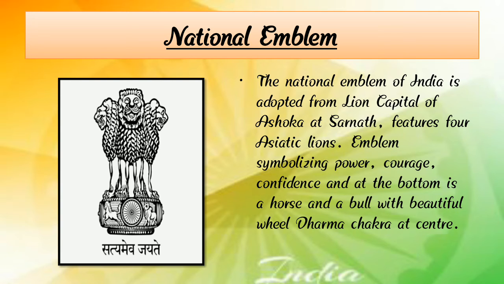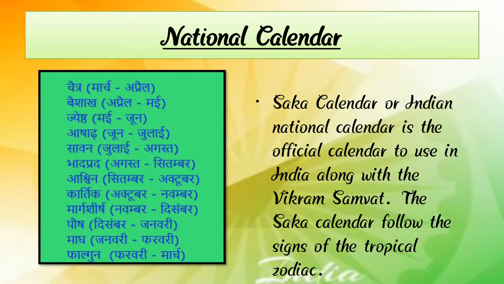So now next we are going to learn about the national calendar. The months are Chaitra, Baishakh, Jyeshtha, Ashadha, Shravana, Bhadrapada, Ashwin, Kartika, Agrahayana, Pausha, Magha, and Phalguna. It's the national calendar of India.